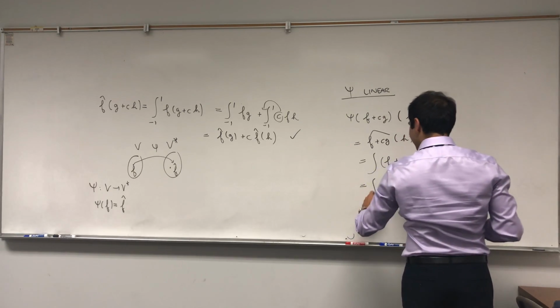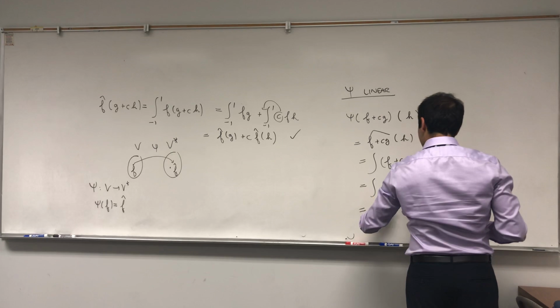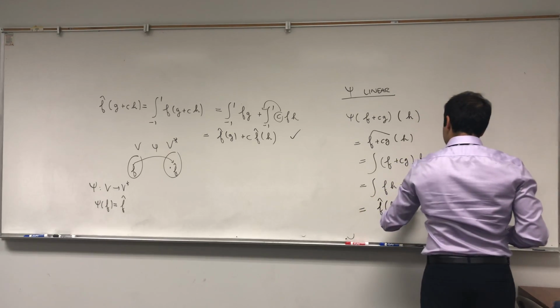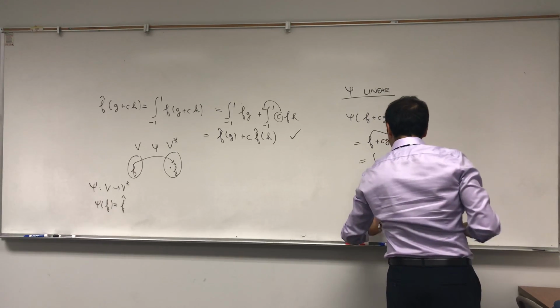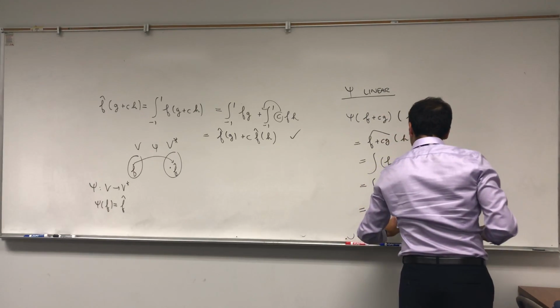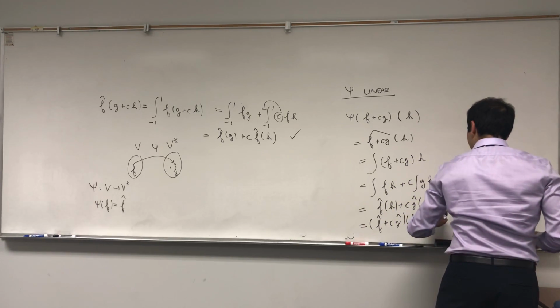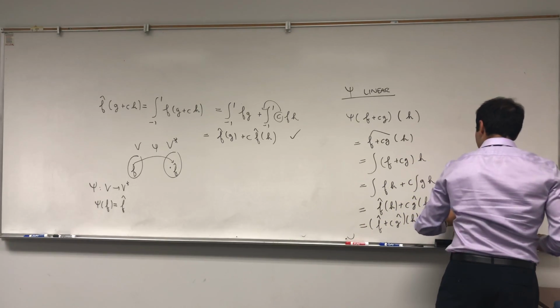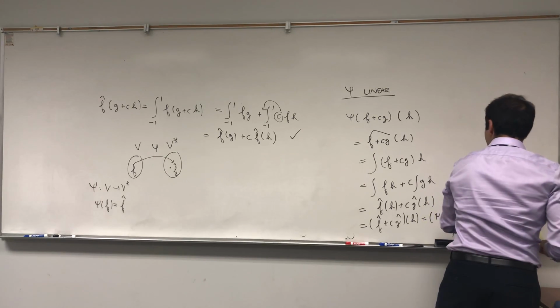And that's precisely f hat of h plus c g hat of h, which is f hat plus c g hat of h, which is psi of f plus c psi of g of h.